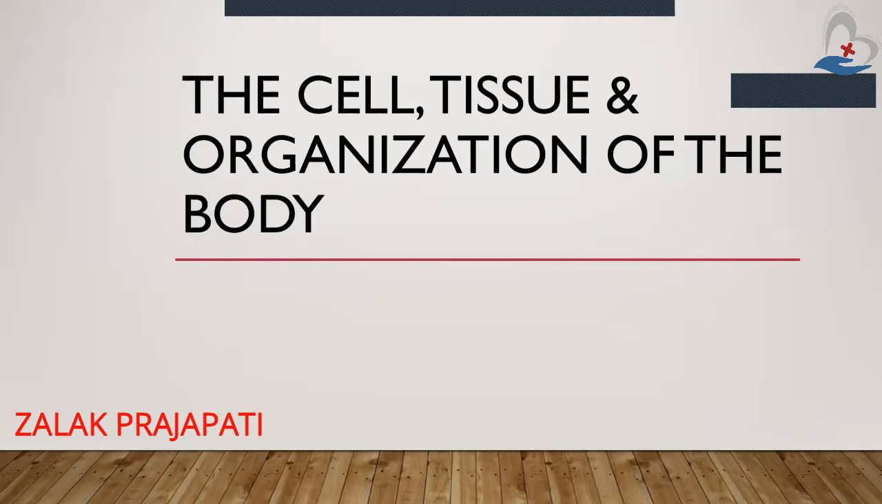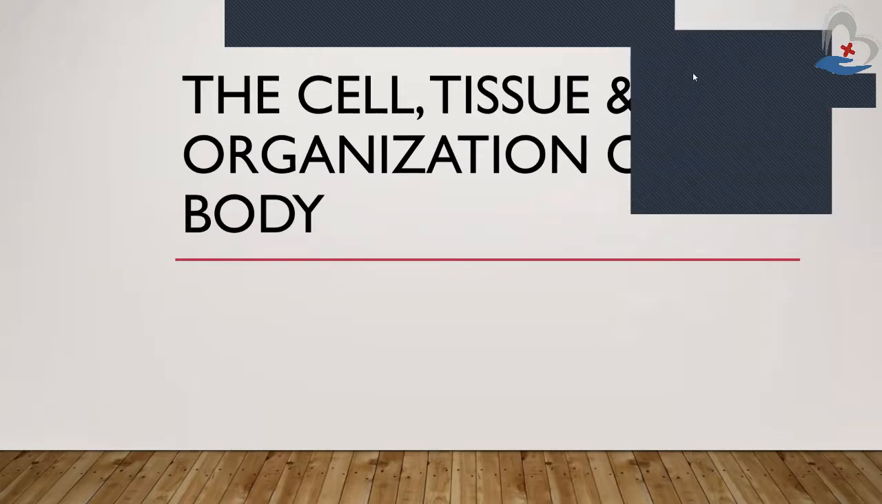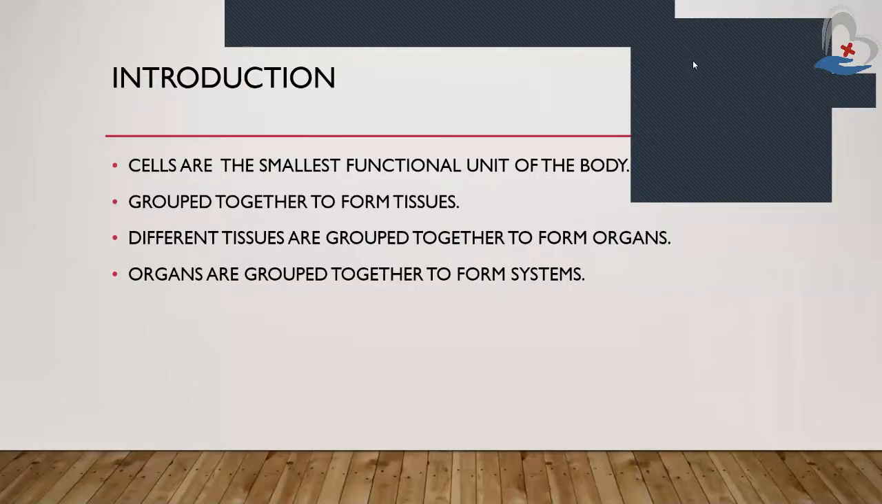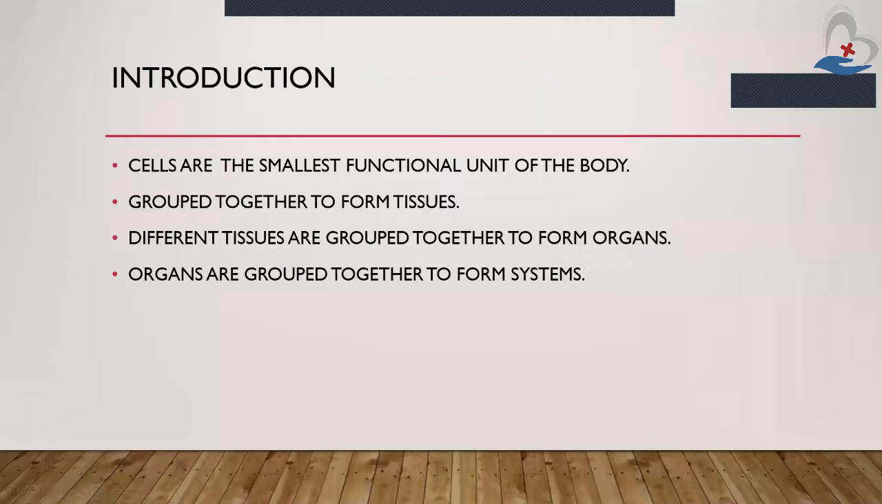Today I am going to teach you about anatomy and physiology. In that, you need to know the cell, tissue, and organization of the body. Introduction: cells are the smallest functional unit of the body. Grouped together they form tissues, different tissues are grouped together to form organs, and organs are grouped together to form